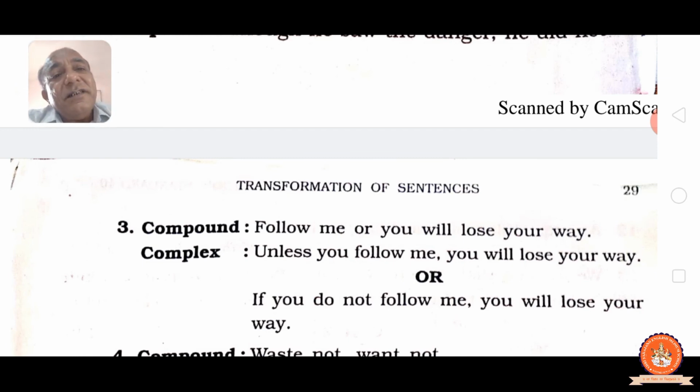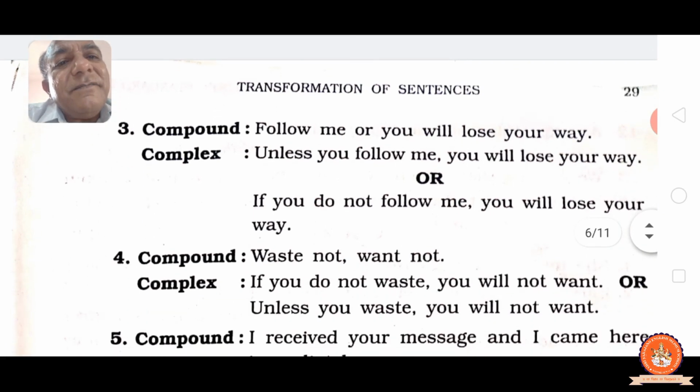If is used, then here make a negative sentence. Unless, then unless itself is negative, so no need of writing if does not. Compound sentence: waste not, want not. That means if you do not waste, you will not want, or unless you waste, you will not want.